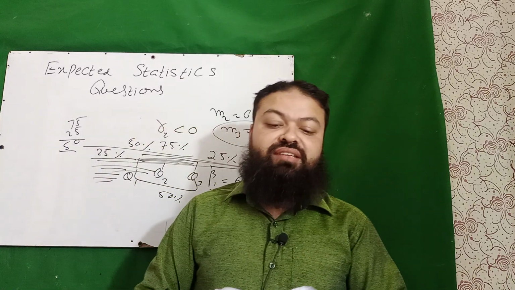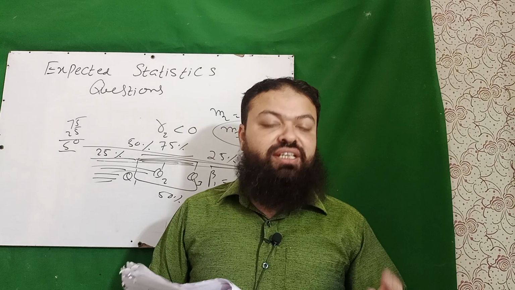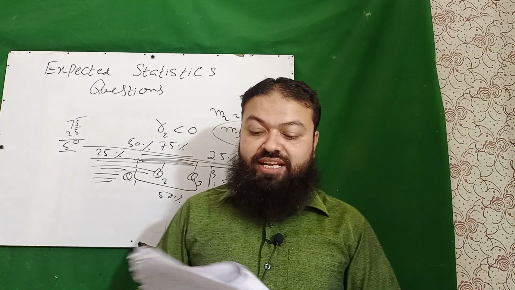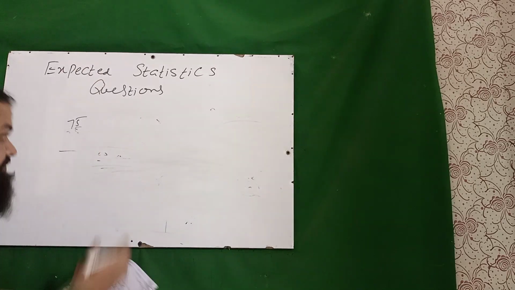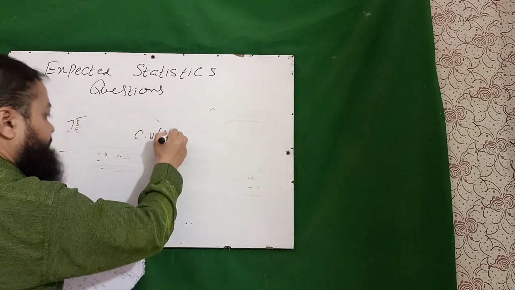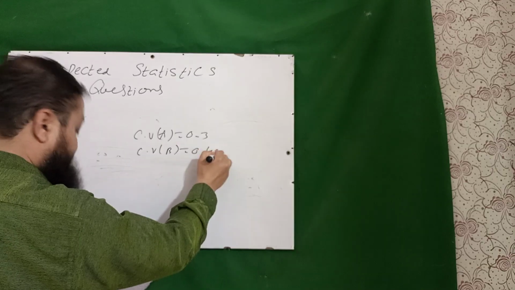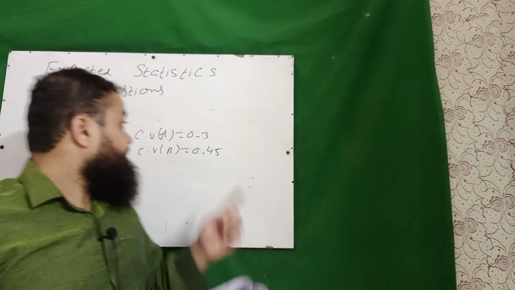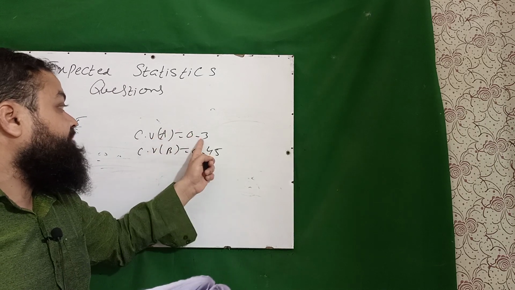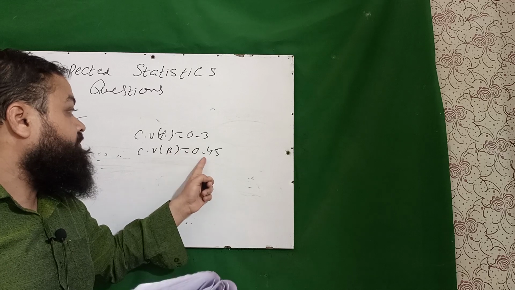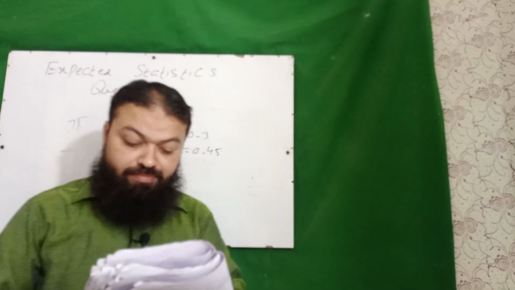If we have centimeters as the unit of values of data set, then the unit of coefficient of variation is, it has no unit. For A and B, coefficient of variation of A is 0.3, coefficient of variation of B is 0.45. It means that A is more consistent than B, because coefficient of variation for A is smaller than coefficient of variation of B. That's why A is more consistent than B, a very important one.